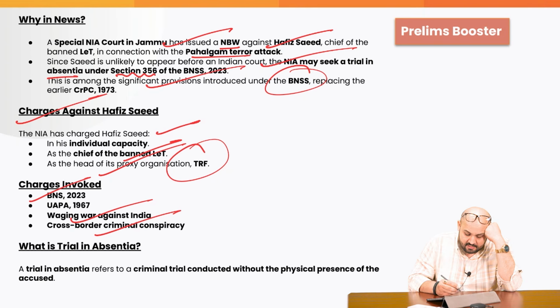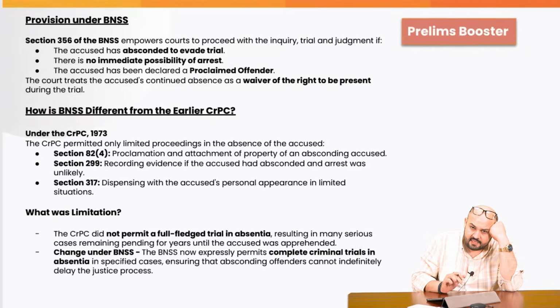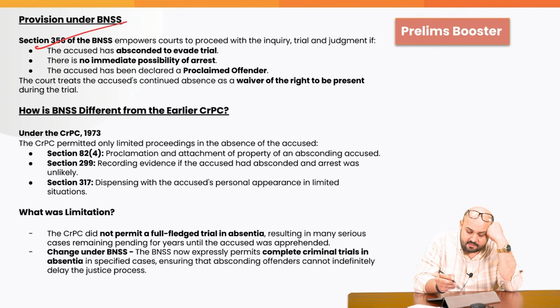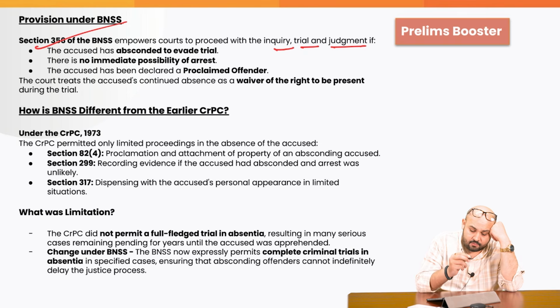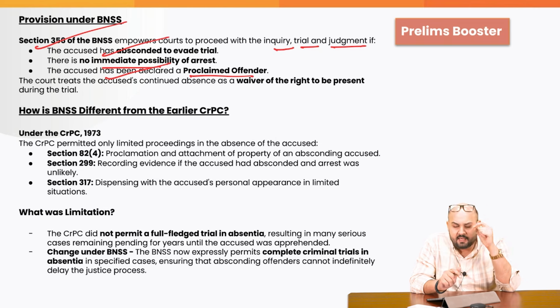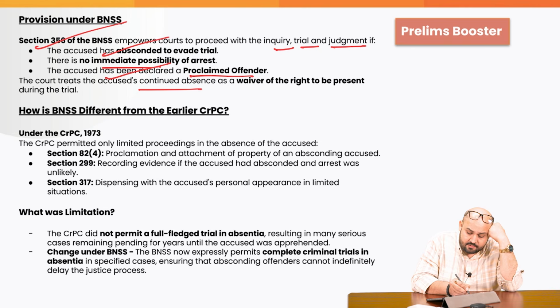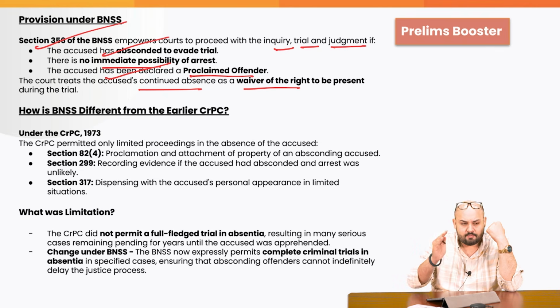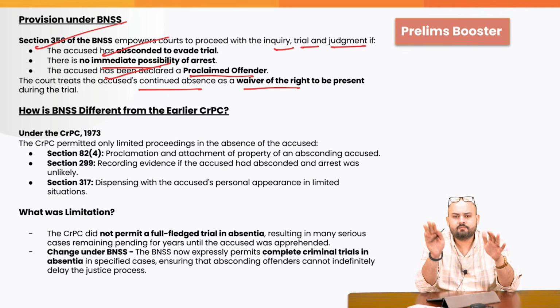What is trial in absentia? A trial in absentia refers to a criminal trial conducted without the physical presence of the accused. Section 356 of the BNSS empowers the courts to proceed with the inquiry, trial and judgment if the accused has absconded to evade the trial, there is no immediate possibility of arrest, and the accused has been declared a proclaimed offender. This is very important. He or she should be a proclaimed offender. The court treats the accused's continuous absence as a waiver of the right to be present during the trial. The trial would continue, but the person would not be present.